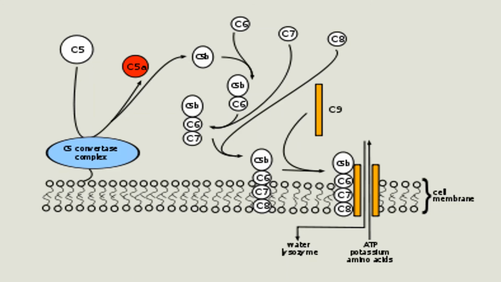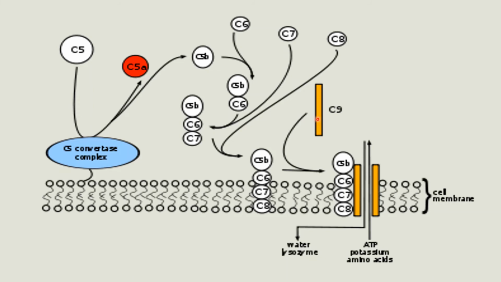C5b will interact with C6, C7, C8, and that will form a complex of C5, C6, C7, C8, which will make a pore in the pathogen cell wall, and the size of that pore is 10 angstrom in diameter. And the final step in the formation of the MAC is the binding and polymerization of C9. Here you can see that this yellow colored one is the C9.